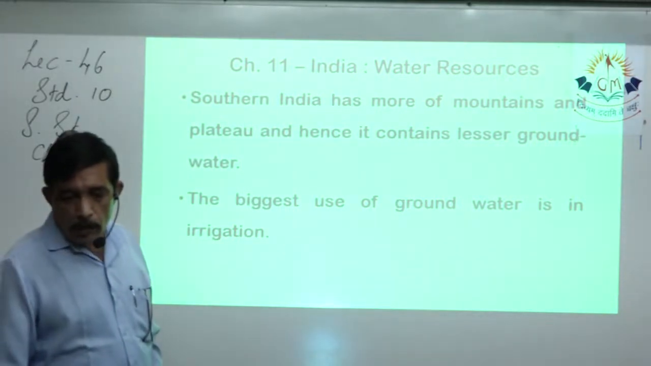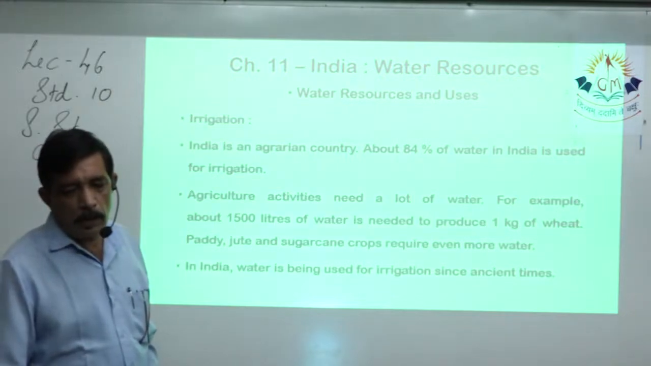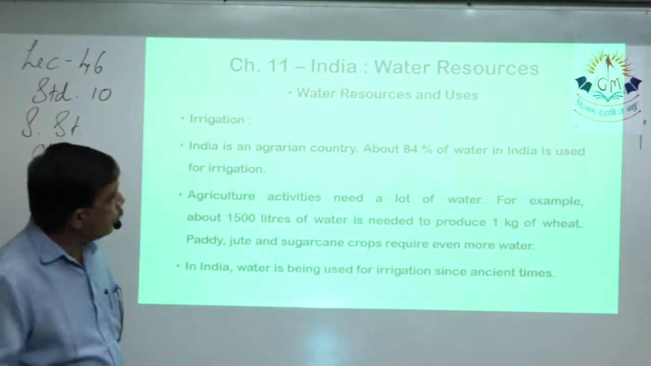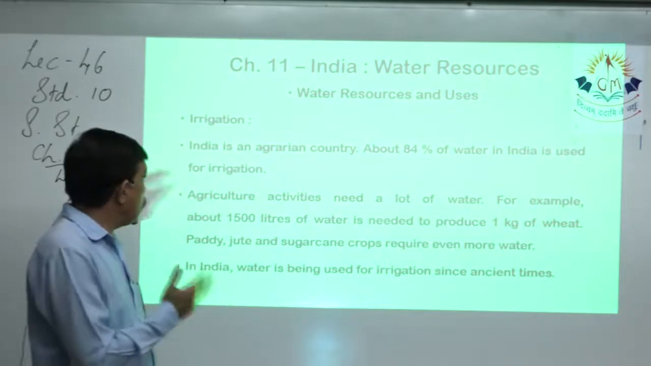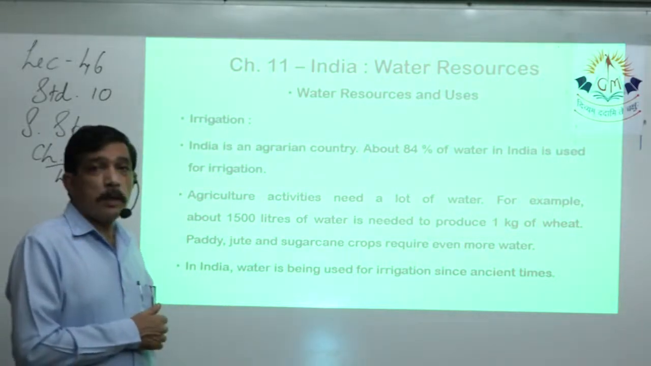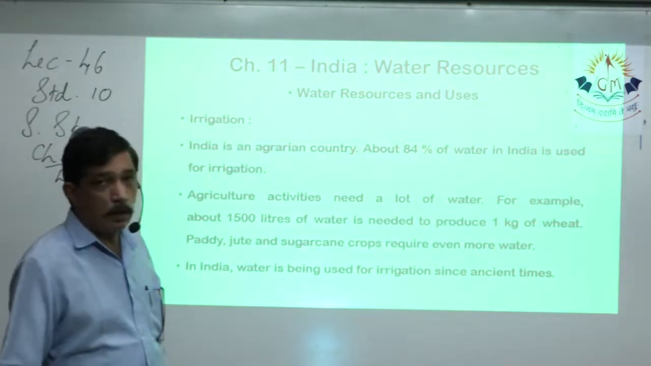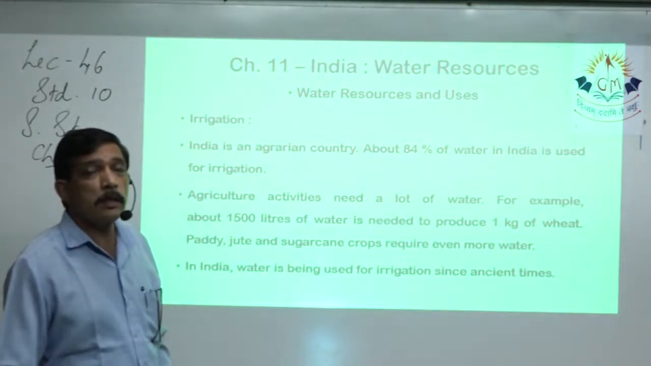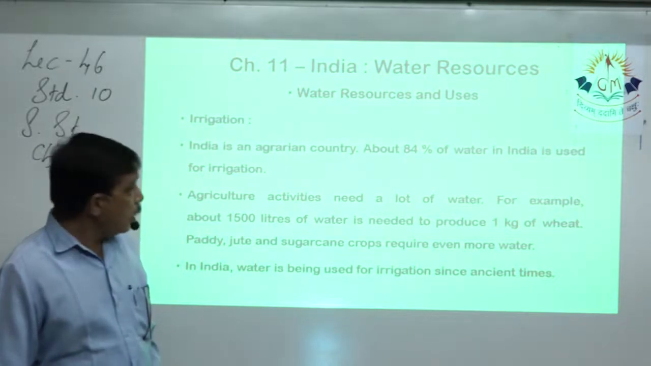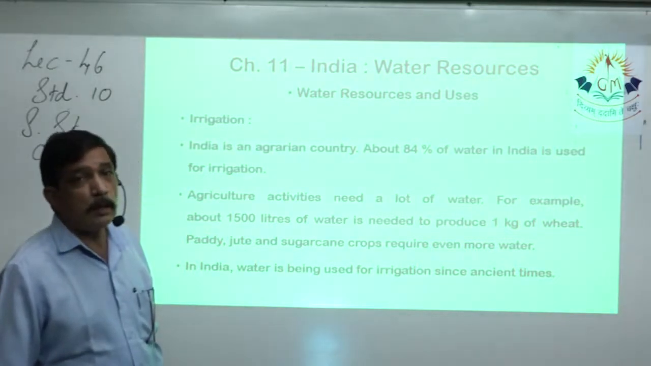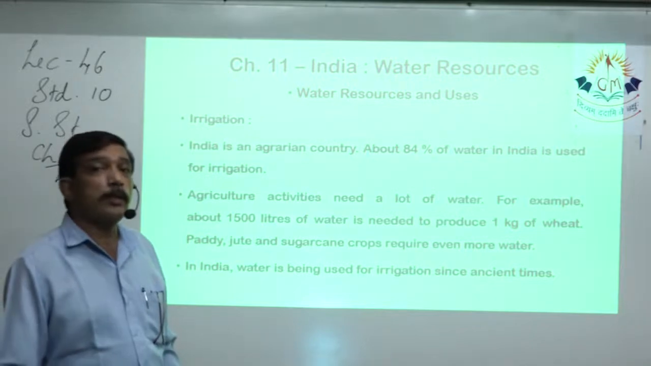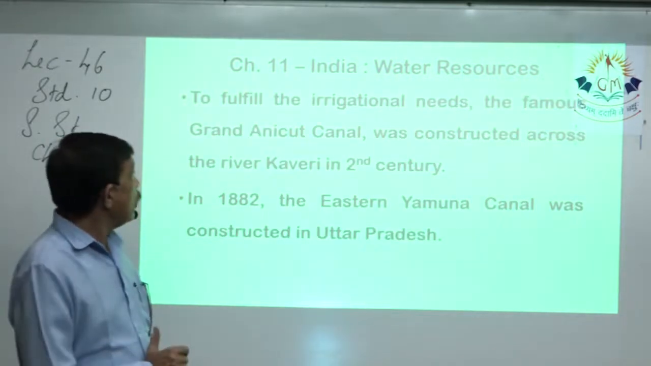The biggest use of groundwater is irrigation, that we learned. We are an agrarian country, so 84% of water that is used in India is used for irrigation. Irrigation activities need lots of water. An example is that 1500 liters of water is needed for growing 1 kg of wheat, and there are other agricultural products which use more water than that.